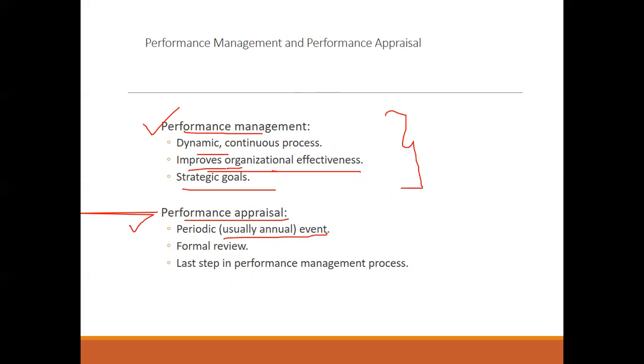If I define what exactly performance management is, it is a process, as we studied, which brings in continuous communication and feedback between the manager and the employees towards what? Towards the achievement of goal. So from this itself, you can get the meaning or the definition of performance management.